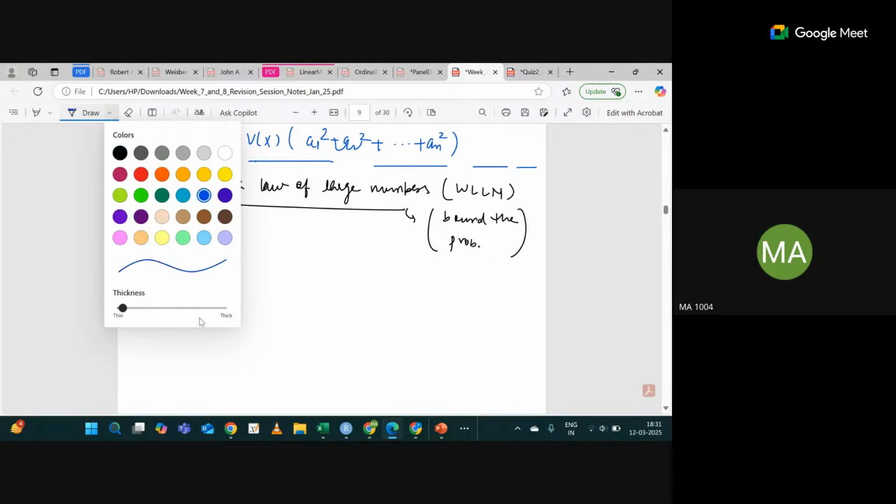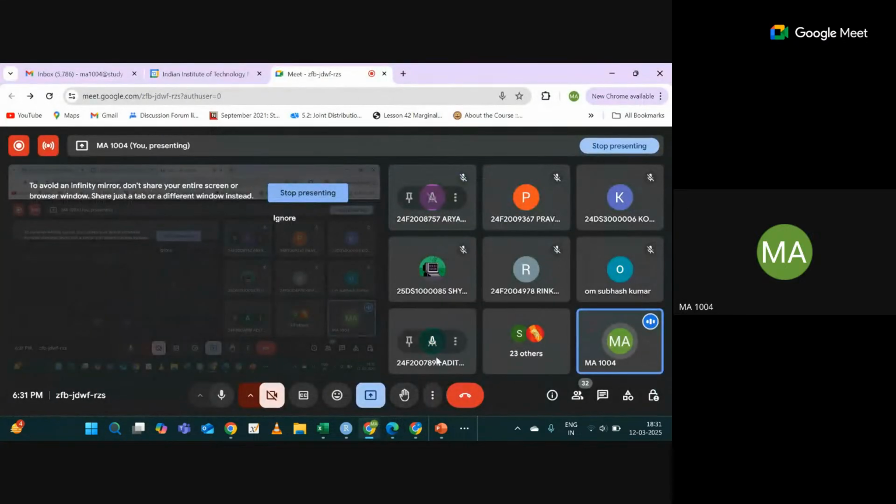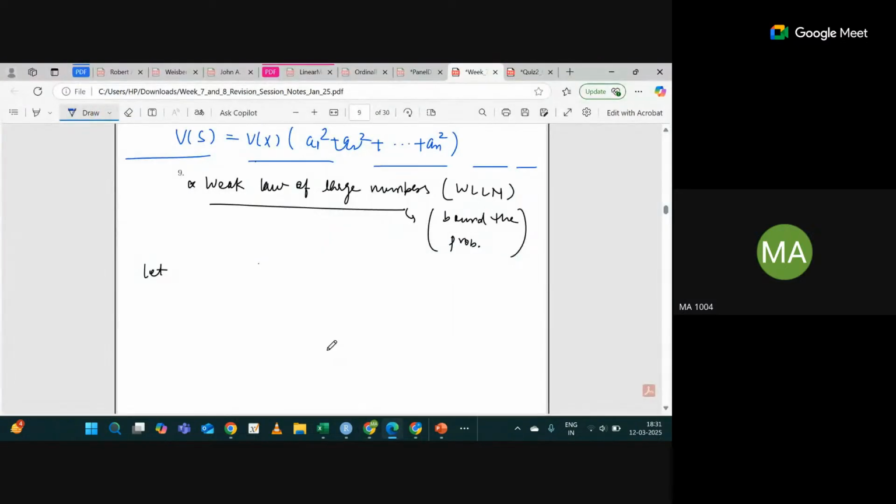There is some background noise. Can you mute? This? Aditi, please. Aditi or Aditi? Yeah, thank you. If you doubt, you can unmute.